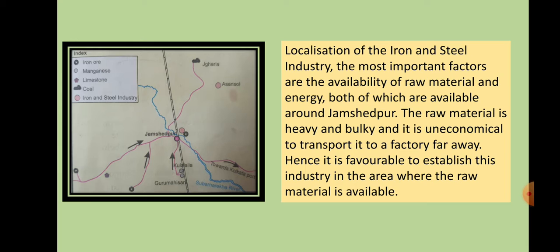Example like sugar industries. They are mostly found near the farm areas, because sugarcane is very heavy to carry. But take the example of cloth industries. Cotton is very light in weight, so obviously cloth industries can be far away, because cotton can be carried to far away places. The transport cost will not be so much as compared to heavy materials. So usually if the raw materials are very heavy, the industries are nearby. This is one example of the iron and steel industry.